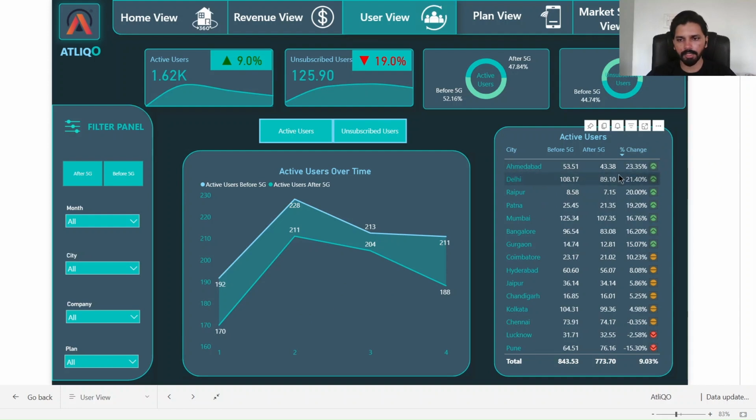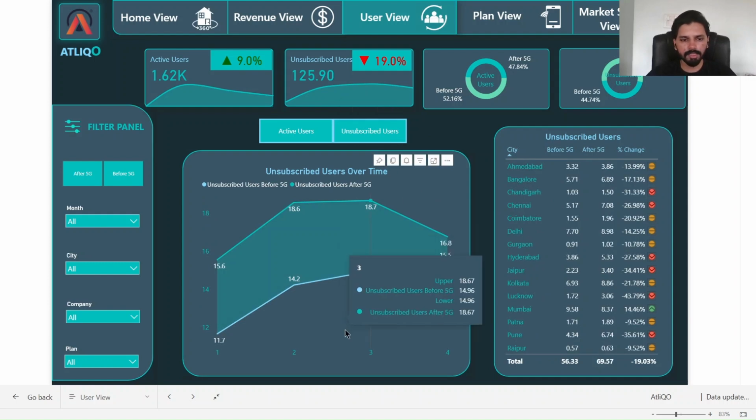As you can see, in all the periods the active users are way less than they were initially, before the launch of 5G. And the city where active users have decreased the most is Ahmedabad. Initially it was 53, now 43, with a 23.35 percent decrease, followed by Delhi, which was 108 before 5G, now 89, with a 21 percent decrease in active users. Then we have Raipur, which initially had 8, now 7, with a 20% decrease. These are the top three cities with the highest percentage decrease in active users.